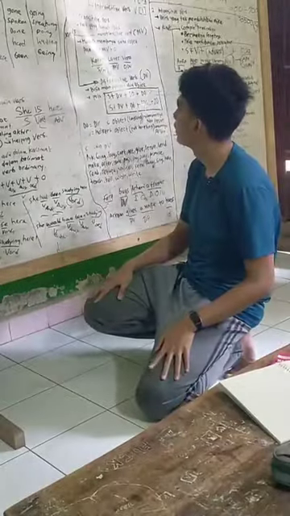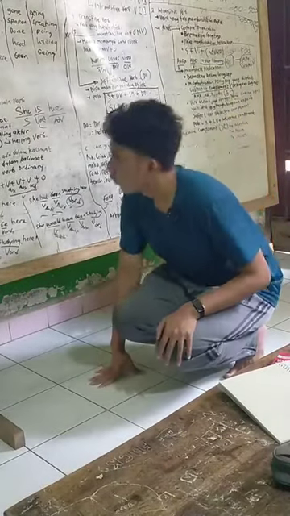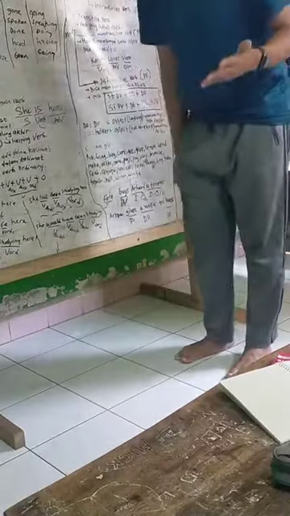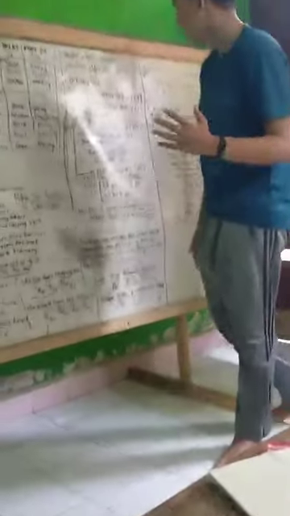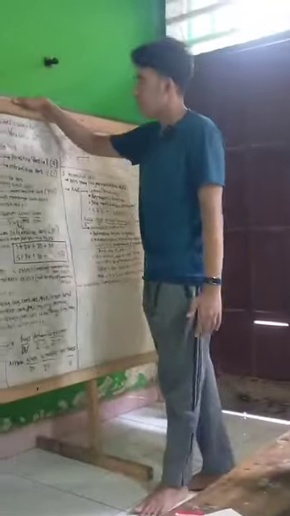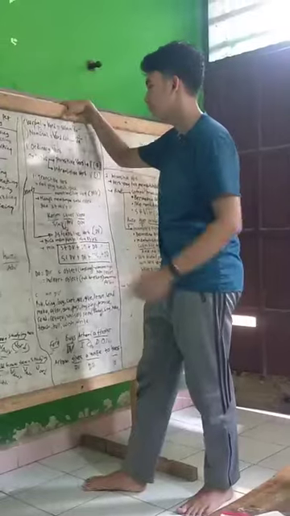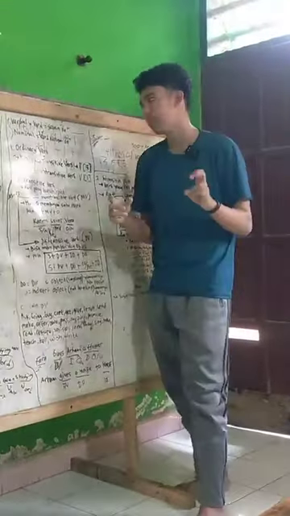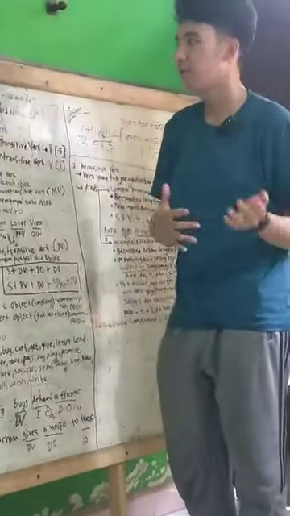Let's move to more explanation about ordinary verb. Before I tell you about ordinary verb, I will explain a little bit the difference between verbal and nominal sentence.